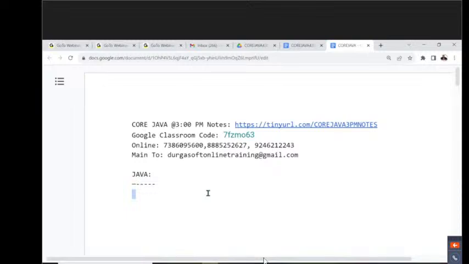Right from Java 1.7 version up to the latest version, up to this 1.20th version, Java was maintained by Oracle Corporation. Altogether, Java is available in nearly 20 versions, right from 1.0 up to 1.20th version.